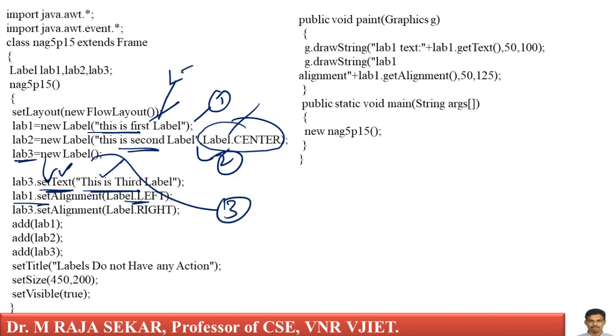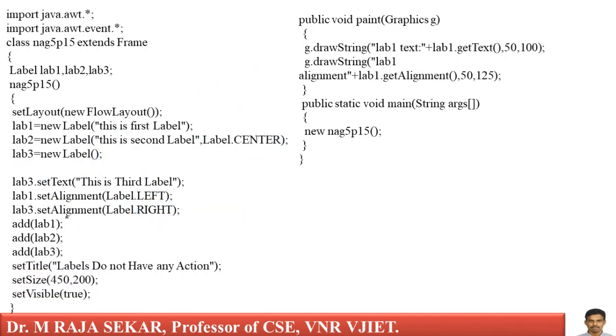I am giving alignment as left direction. Label 3 dot set alignment, I am giving alignment as right. Set alignment is useful to set the alignment. Set text is useful to set the text. Now, I have labels. The add method is useful for adding the labels. I am adding this label to my frame. First label I am adding, second label I am adding, third label I am adding.